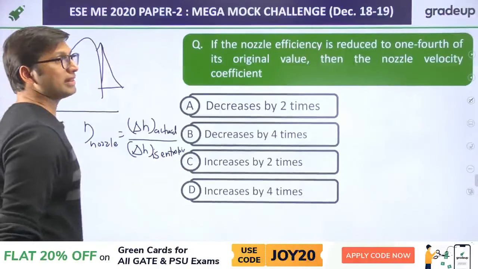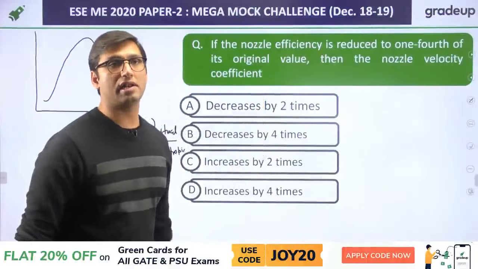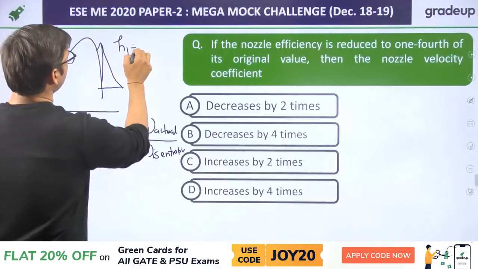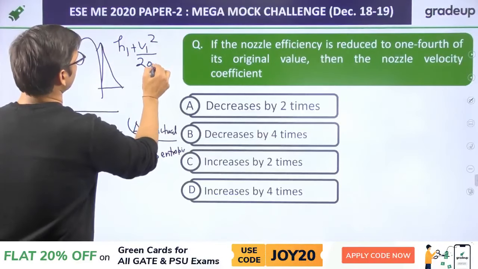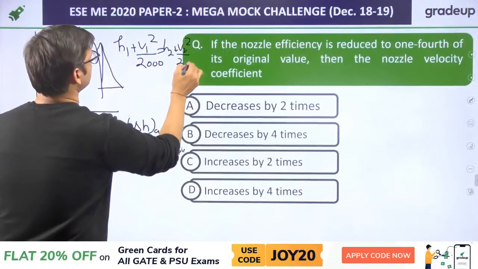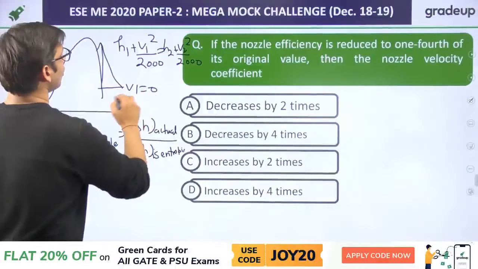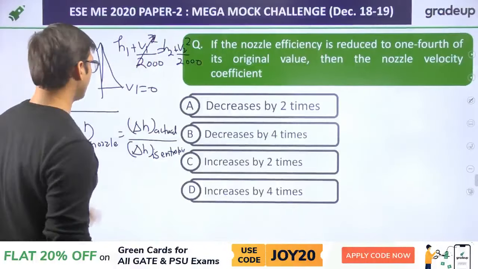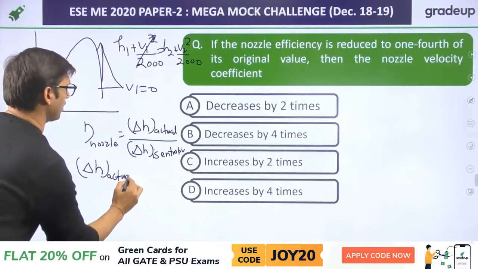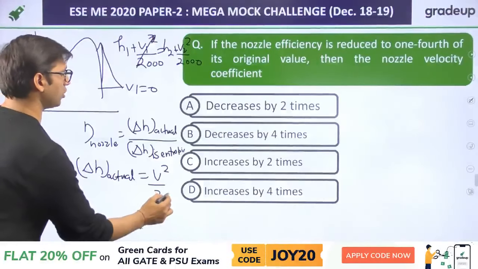Now, actual enthalpy change is equal to what? Actual enthalpy change is given by the steady flow energy equation. If you apply the steady flow energy equation, this will be H1 plus V1 square by 2000 is equal to H2 plus V2 square by 2000. Now, if it is a nozzle, then inlet velocity will be 0, so this term will be 0. So, we can say that actual enthalpy change for a nozzle is equal to V2 square by 2000.